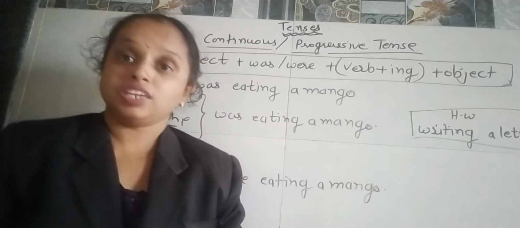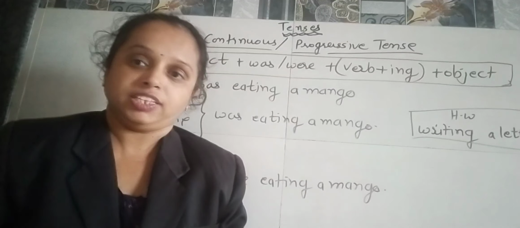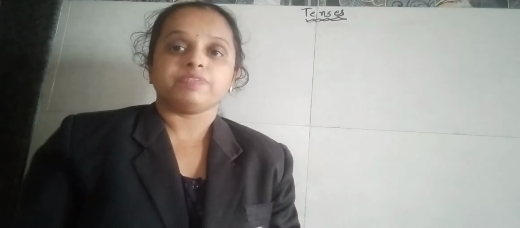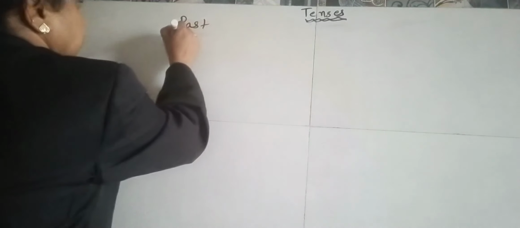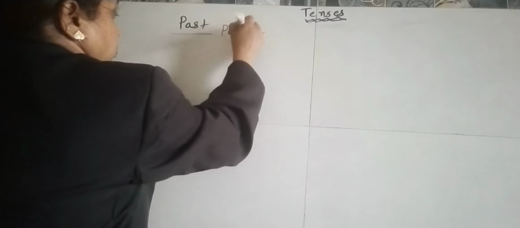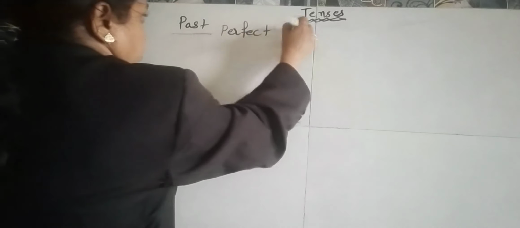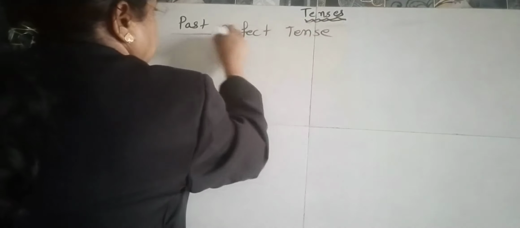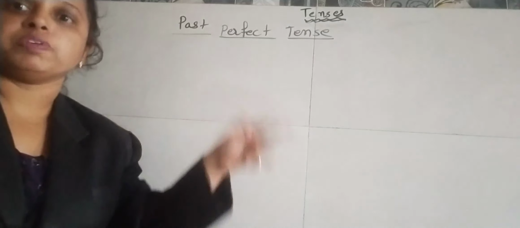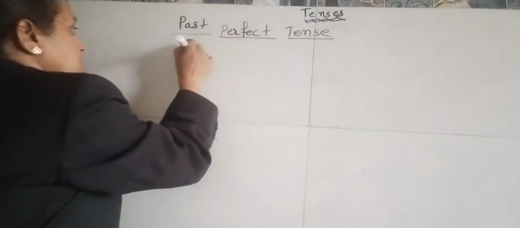Now we'll see the past perfect tense. In the past perfect tense, what will be the formula?